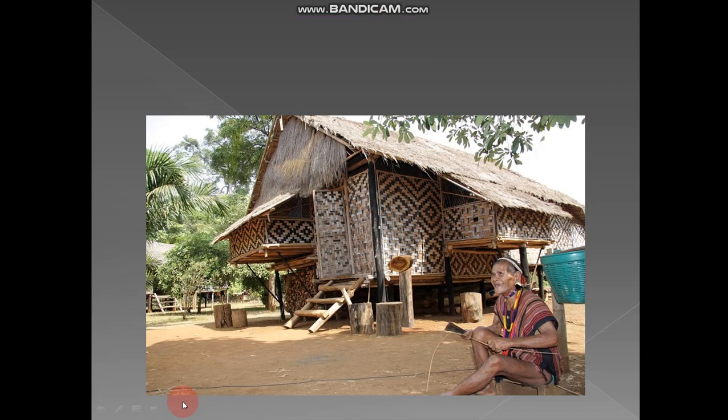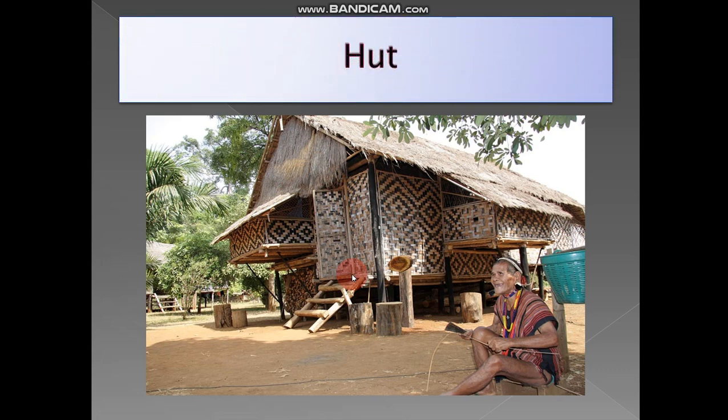Okay. So where can we see these houses? Can we see them in the cities? No, very good. We have to see them in the villages. Why? Because very poor people live there. But nowadays we can see foresters and tribal people living in huts, and restaurants.